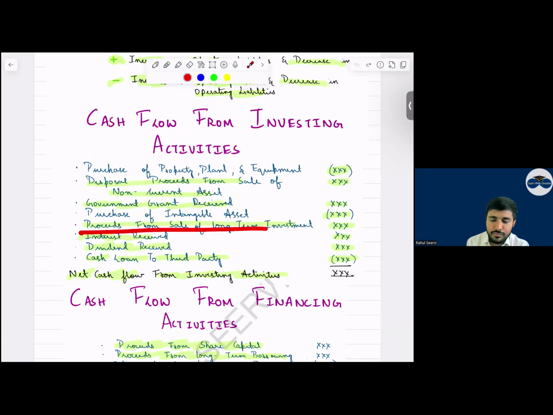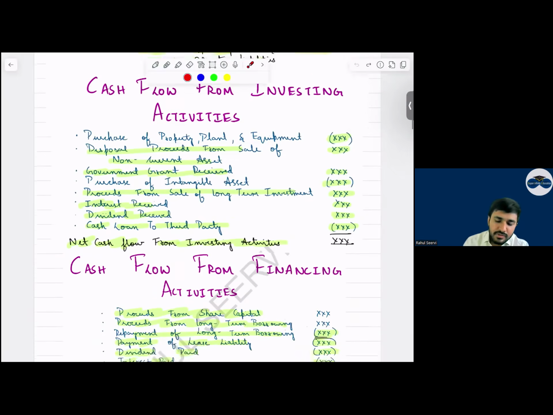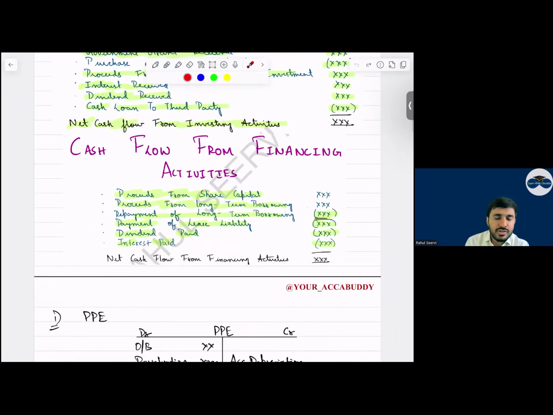So proceeds from the sale of long-term asset we are selling, we are getting the cash, added. Interest received, dividend received, added. Cash loan to a third party, we have given a loan to some third party, less it. So we get cash flow from investing activity. Then we have cash flow from financing, sir. Proceeds from share capital. So whenever you want to know this proceed, prepare share capital and share premium together. Then proceeds from long-term borrowing. If we are taking any loan, add; if we are repaying any loan, we have to minus. Any payment of lease liability, we reduce. Dividend paid, interest paid also, we have to less it. Simple. This is about each and everything.